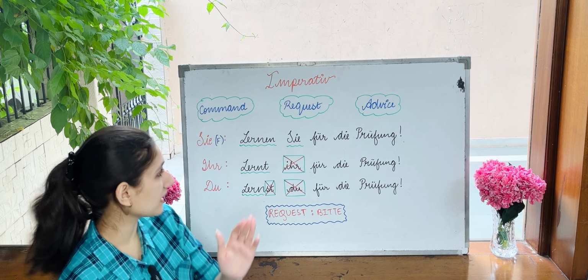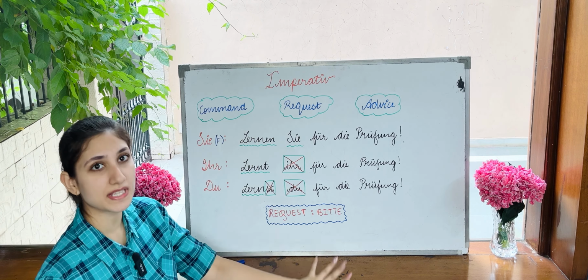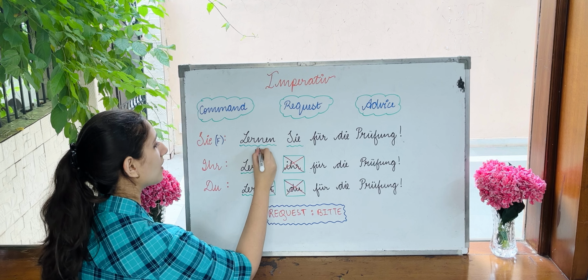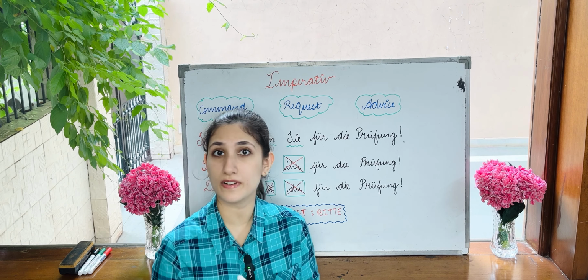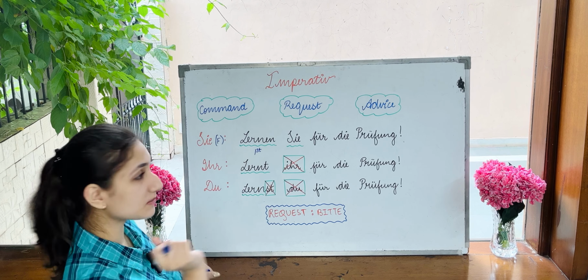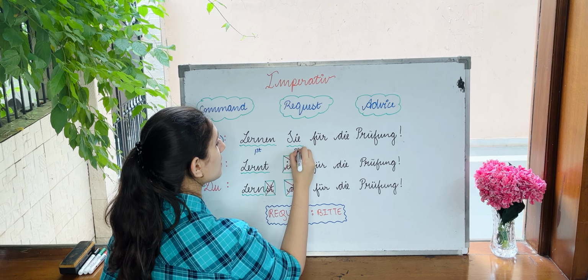First rule. Secondly, when you form imperative sentences, the verb will be at the first position. Now, are you able to recall where else do we have verb at the first position? Think? Correct. Ja/Nein Frage. Ja/Nein Frage is also a case where we have the verb at the first position. But over here, it's not a question, it's a statement. Either for advising someone, requesting, or commanding someone. So, verb will be at the first position and subject at the second position.